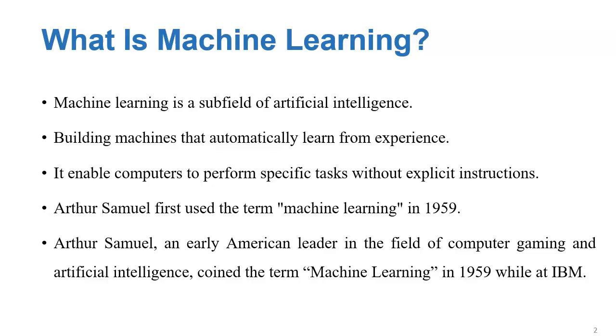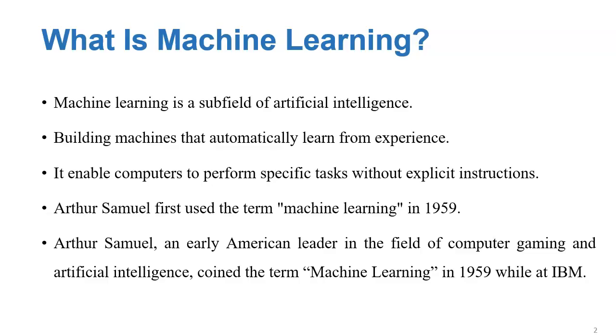Before going to the topic machine learning, we are going to see about a recent and most familiar topic, artificial intelligence. Artificial means it simulates machines by using artificial language, artificial things, using human intelligence. So artificial intelligence focuses on creating machines capable of performing tasks that typically require human intelligence, such as learning, reasoning, problem solving, perception, and decision making.